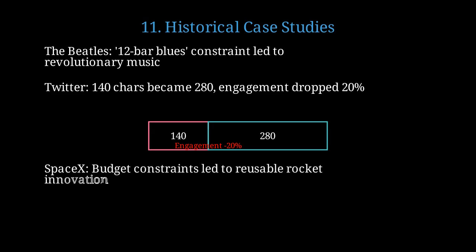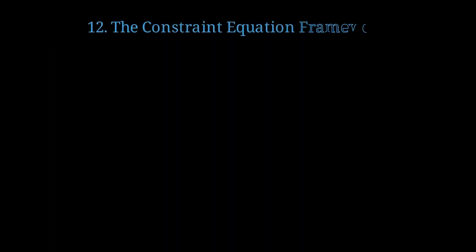SpaceX faced severe budget constraints compared to NASA. This forced them to innovate reusable rockets, revolutionizing space travel economics. Let's synthesize everything into a comprehensive constraint equation framework. Innovation equals constraints times urgency divided by resources. This captures the core relationship.